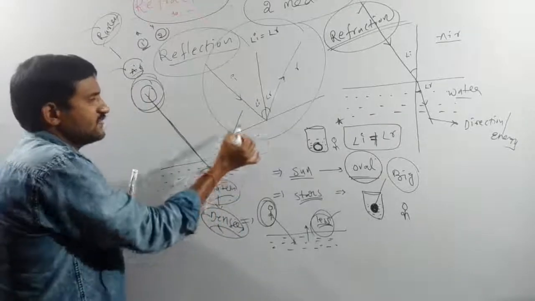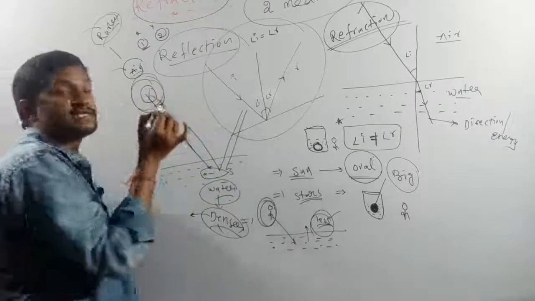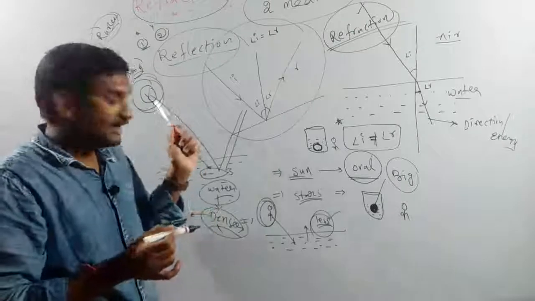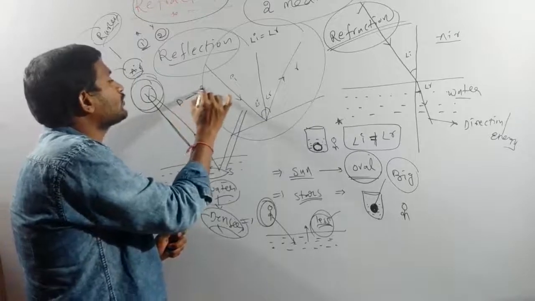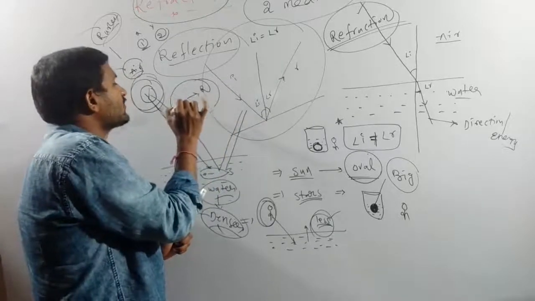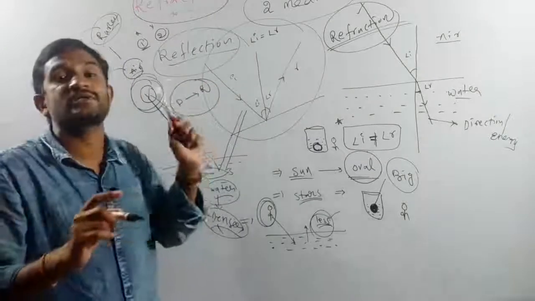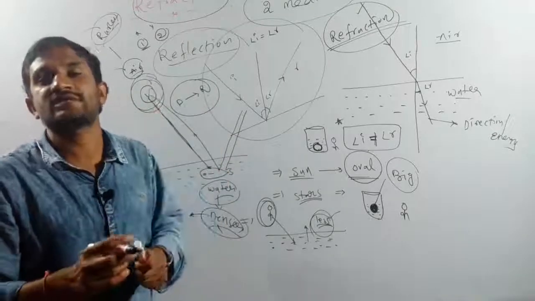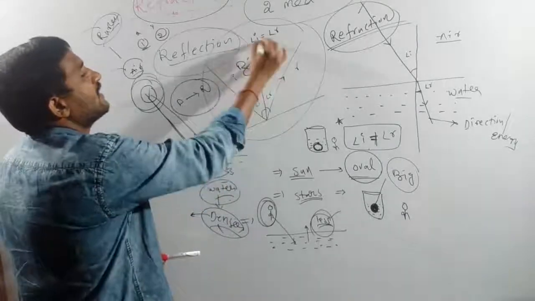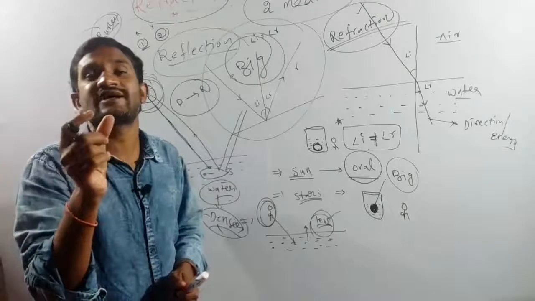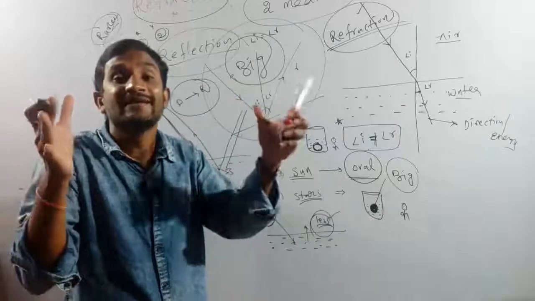Actually, some light rays fall on the fish, and from the fish, after the refraction process, some light rays reach the eagle. At that time, these light rays are moving from where to where? Denser to rarer. Due to moving from denser to rarer, the refraction process happens here. Due to that, this small fish appears bigger in size. Actually the fish is very small, but to the eagle it appears bigger.